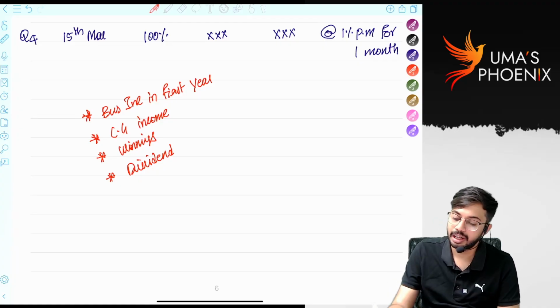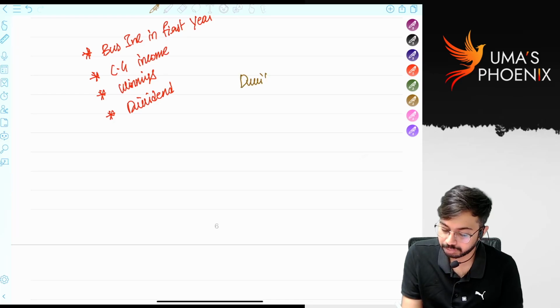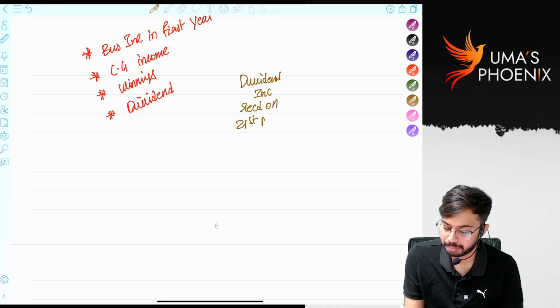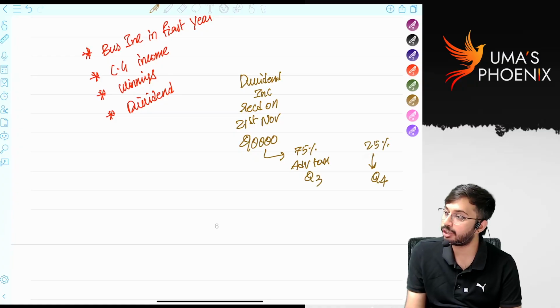For example, dividend income of 90,000 rupees is received on 21st November. Now on this 90,000 rupees, 75% advance tax is required to be paid for Q3 and the balance 25% advance tax is required to be paid in Q4.